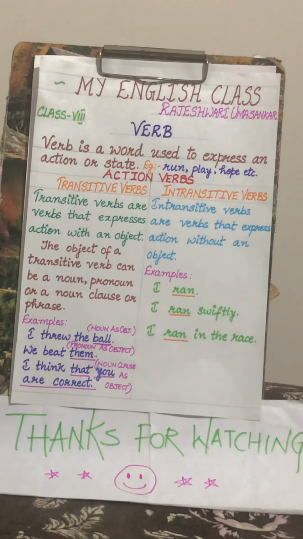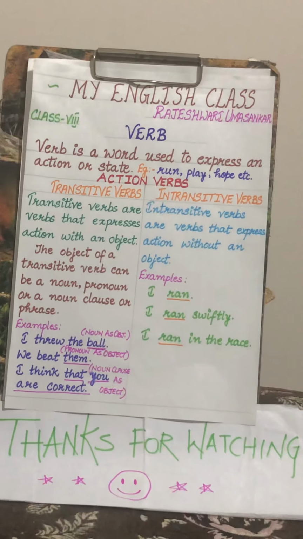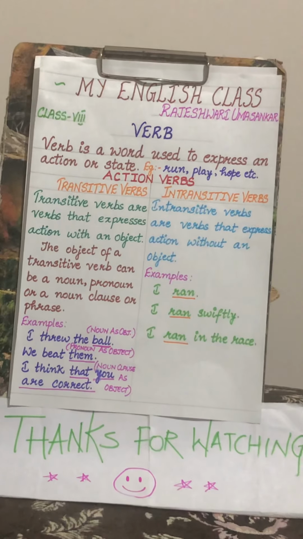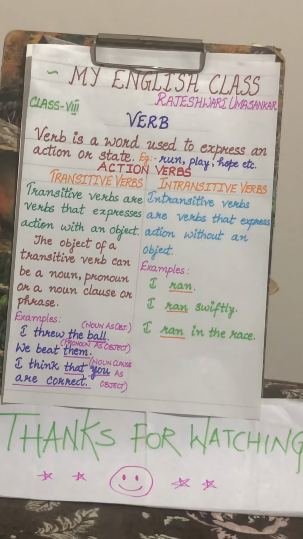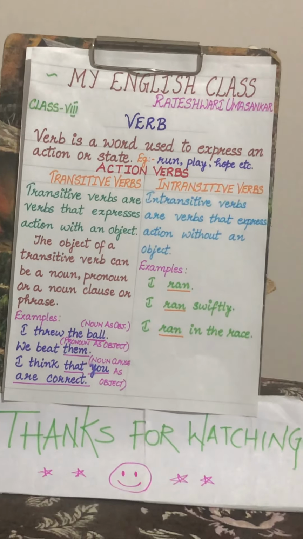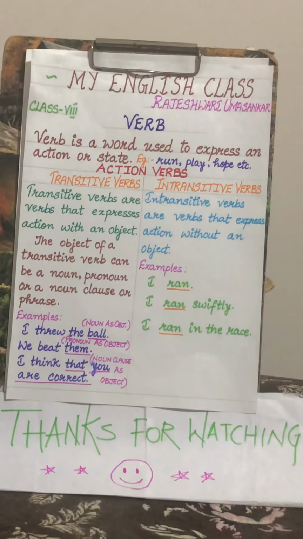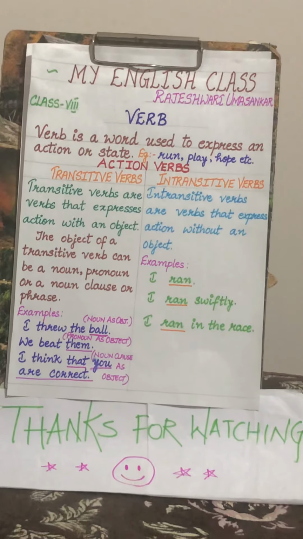Third sentence, I ran in the race. In this sentence, I is subject, ran is verb, and it does not have an object. In the race is an incomplete sentence which provides extra information about the verb ran. So it is an intransitive verb.